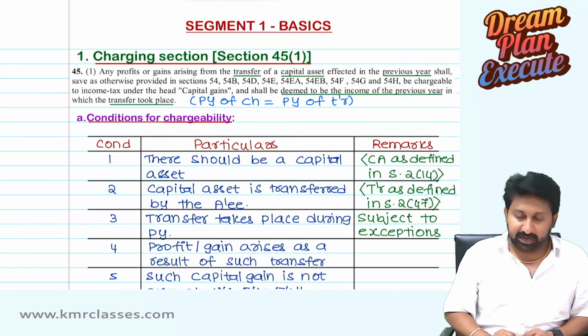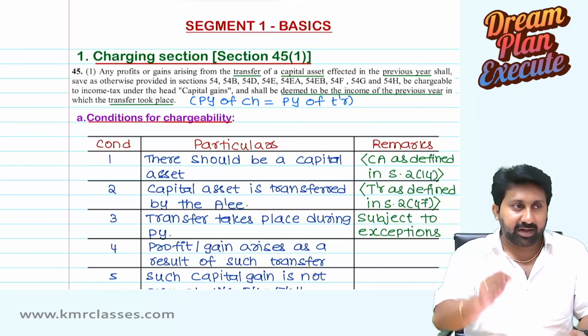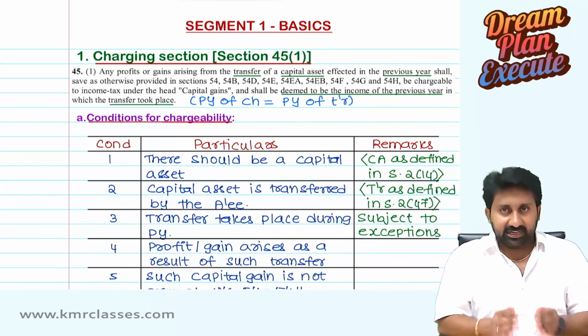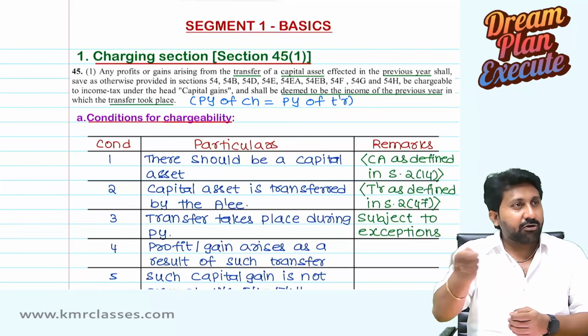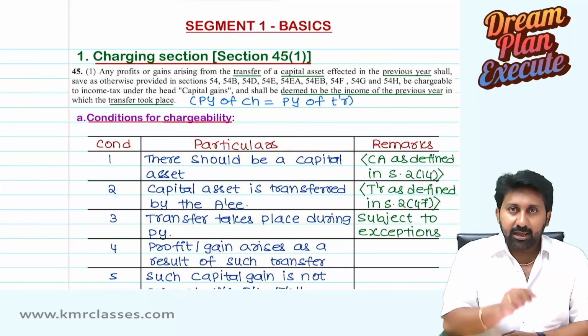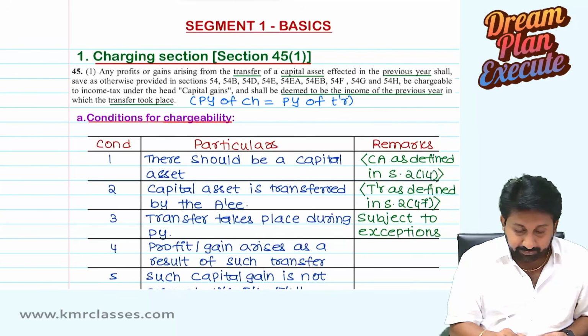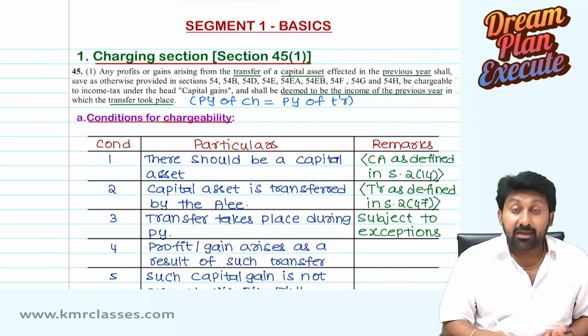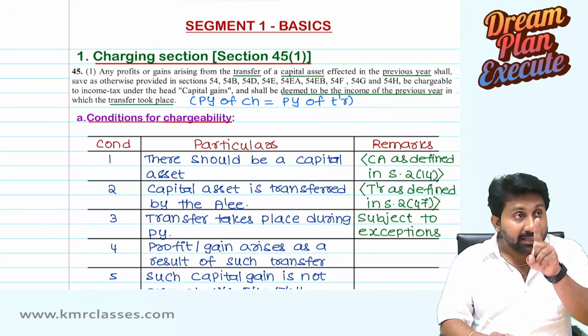Listen carefully, I will explain. Slowly, I will point out each and every minute detail. There is a HUF, it went on a partition, and assets are given to the family members. Now, what they wanted to tell is that section 45, capital gains tax, will not be there.